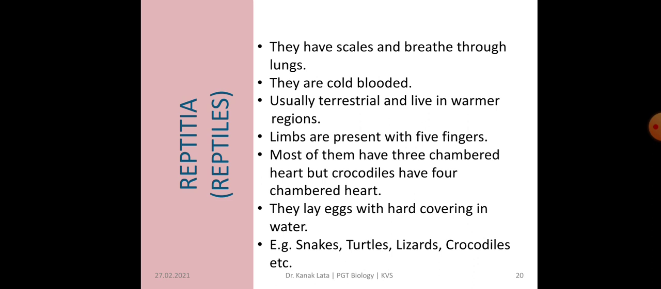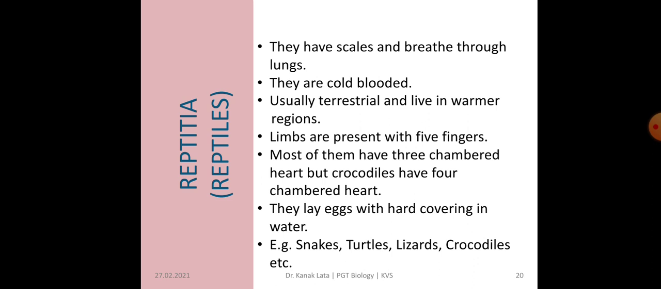Now the next class is Reptilia, also called as reptiles. Reptilia means they crawl. So that is why they are called as Reptilia. They have scales present on the body surface, and they are mostly terrestrial, so they breathe through lungs. They are cold-blooded, means they also can change their body temperature according to surrounding. Usually terrestrial and lives in warmer region.